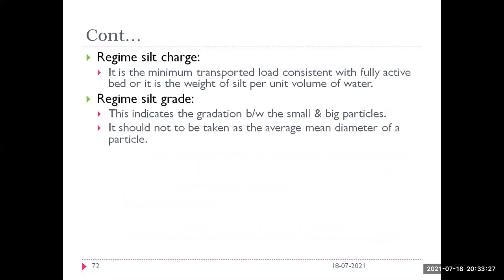The next term is regime silt charge. What is regime silt charge and regime silt grade? Silt charge is the minimum transported load consistent with a fully active bed, or we can say it is the weight of silt per unit volume of water.